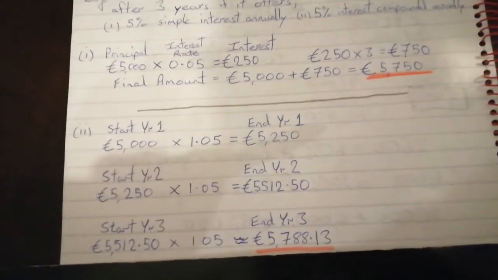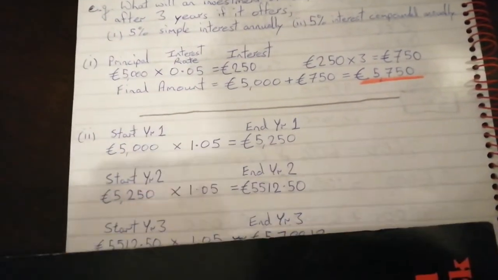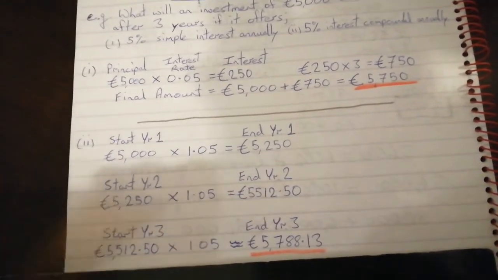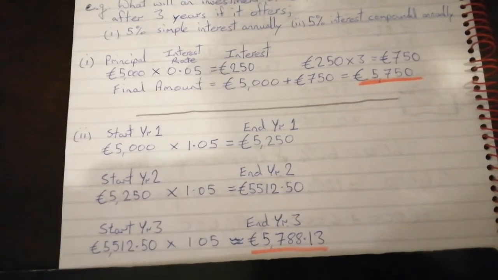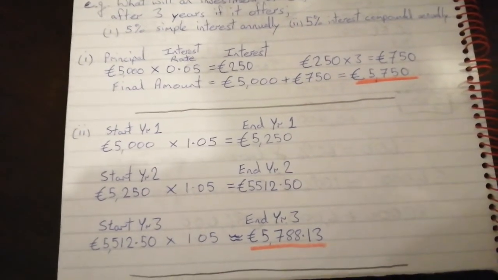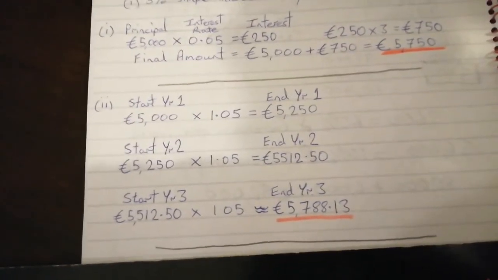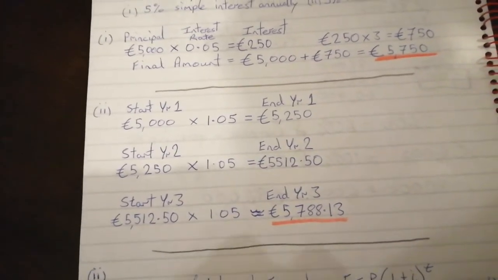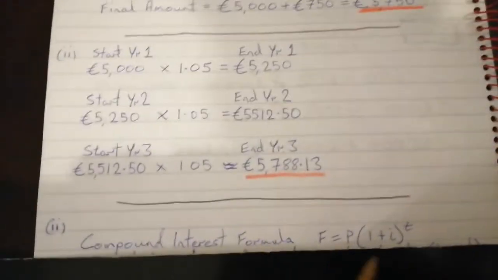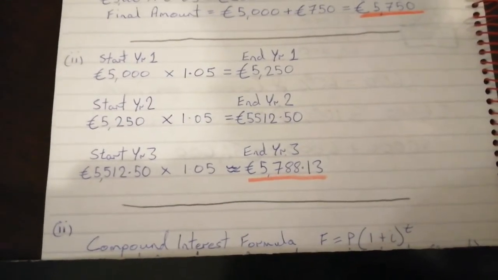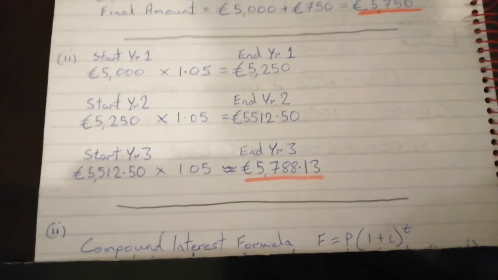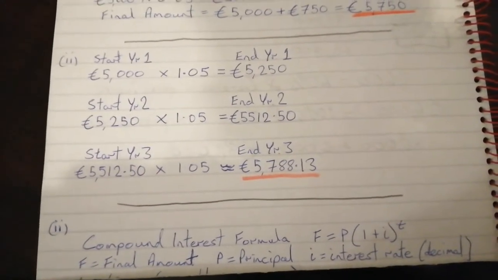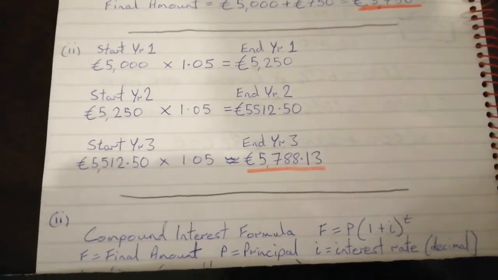So that's one method of calculating the total amount that you end up with after earning money at 5% interest compounded annually. The second way I mentioned is if you use a formula which is in your log tables. It's the compound interest formula, and this is it here. F is equal to P times (1 plus I) to the power of T. Okay, that's the formula.